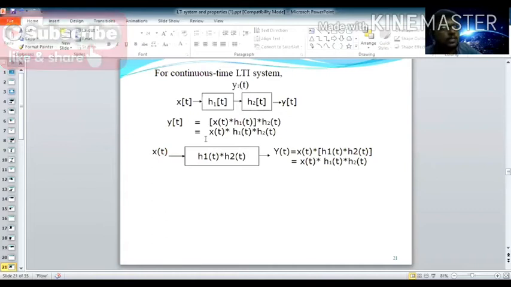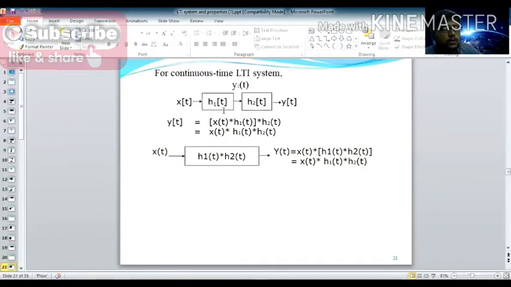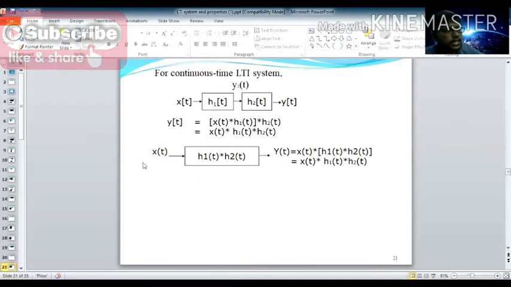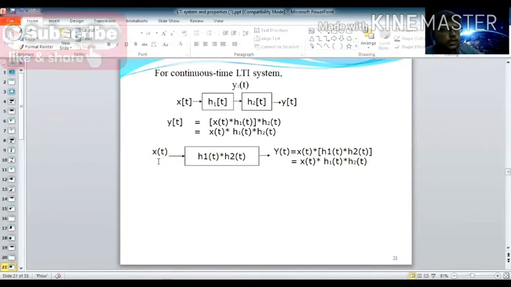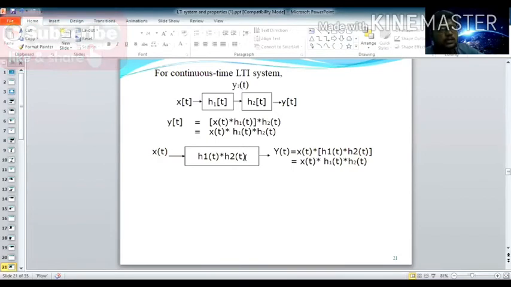Okay. Now the second equation. Now this h1 and h2 is a series combination. So you put here the convolution, h1 star h2 of t. I put it on the system h1 star h2 of t. Now applying the input x of t, you get the output y of t, which is equal to x of t star, and inside the bracket write h1 of t star h2 of t.